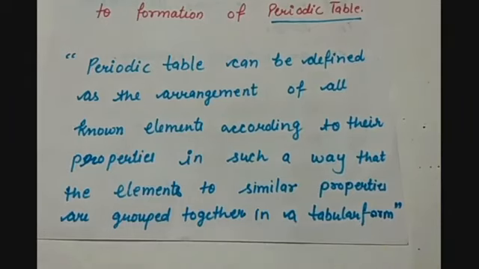So in a periodic table all the elements which have similar properties are grouped together in a table.